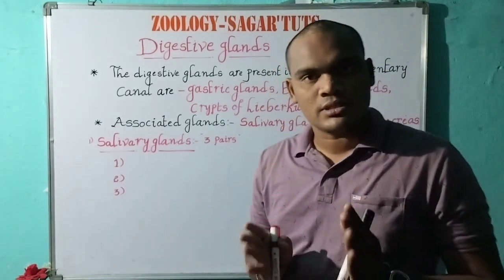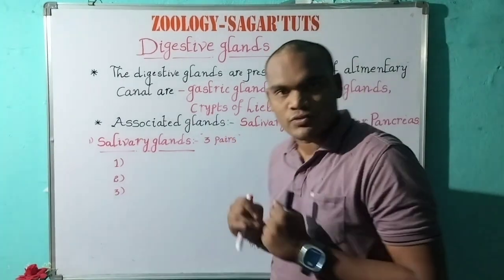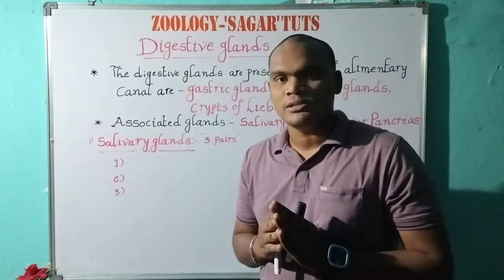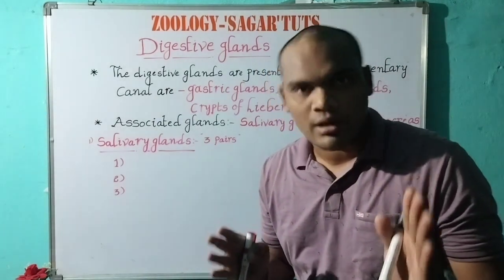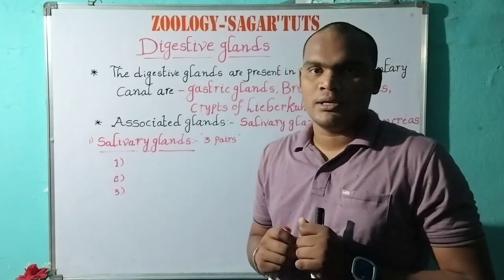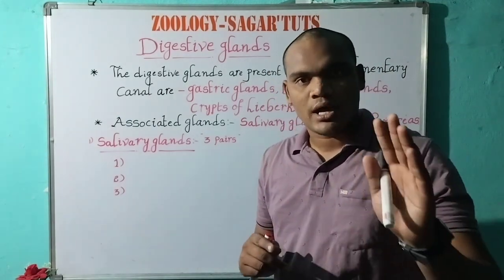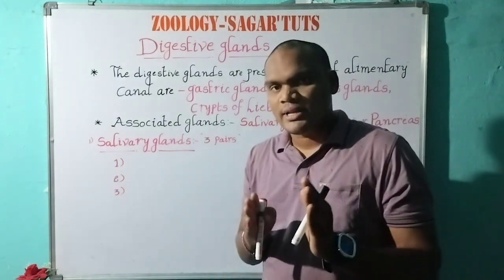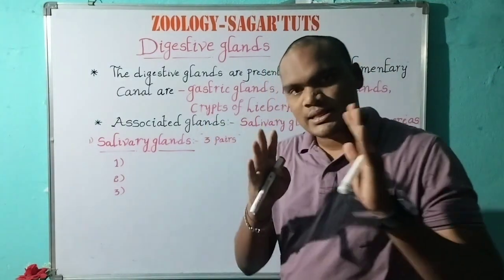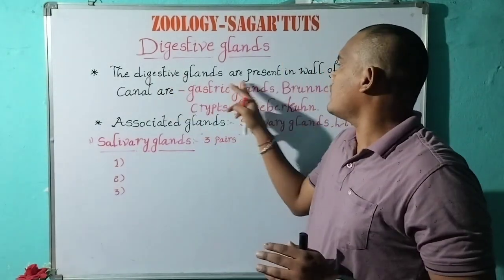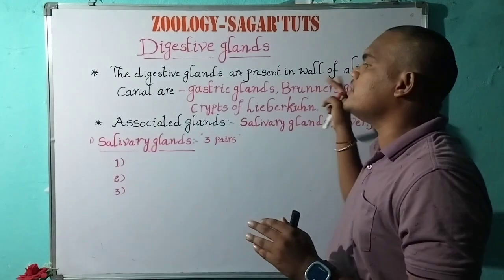Today we are going to discuss the topic digestive glands. In the previous topics we learned the histology of the alimentary canal. The wall of the alimentary canal is made up of four layers: serosa, muscularis, submucosa and mucosa. The alimentary canal consists of digestive glands, which are present in the wall of the alimentary canal.